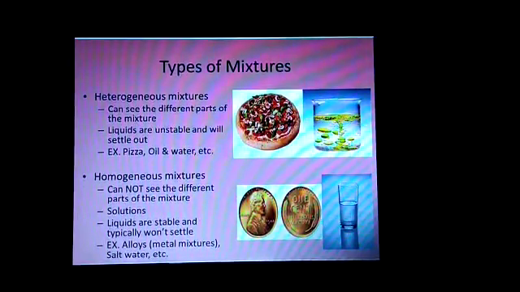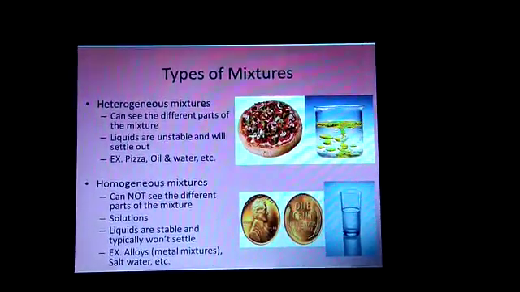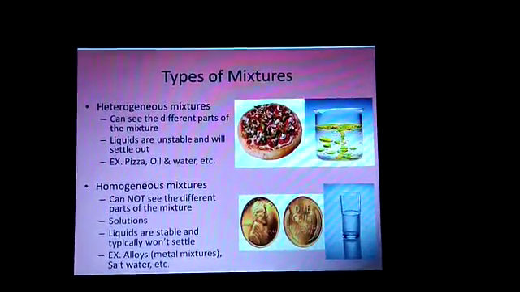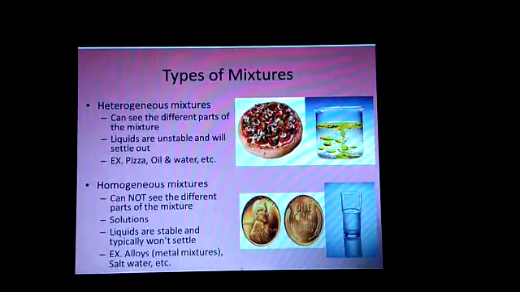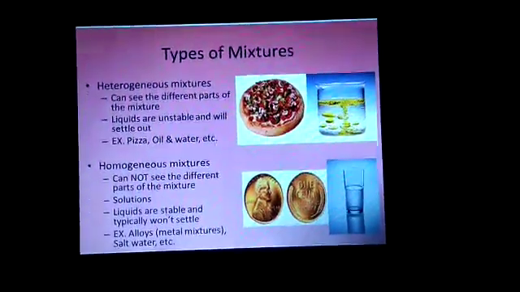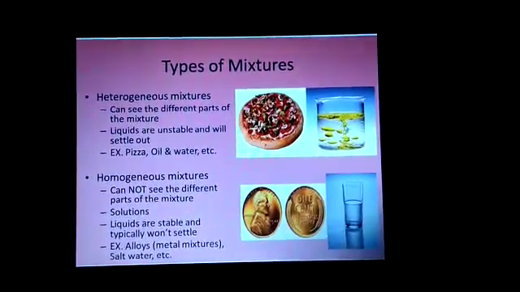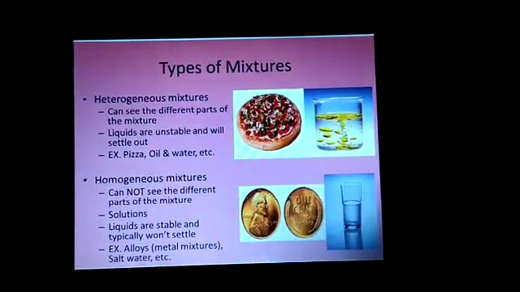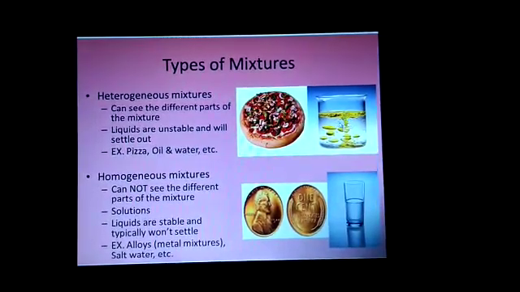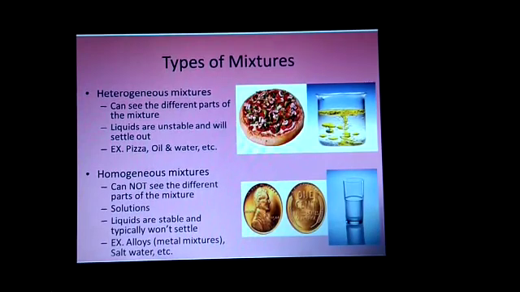The examples are pizza, and oil and water. You can see the first one, the picture of pizza. The toppings, you can easily identify them and count the number of constituents. And in the second one, a beaker contains water with oil, and in this also you can see the oil droplets clearly. So that's why it's a heterogeneous mixture.